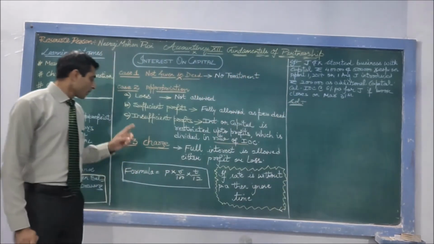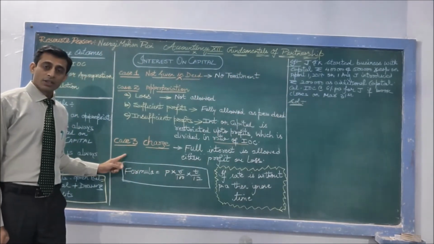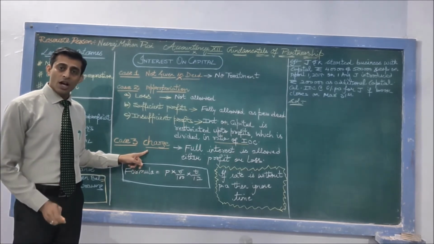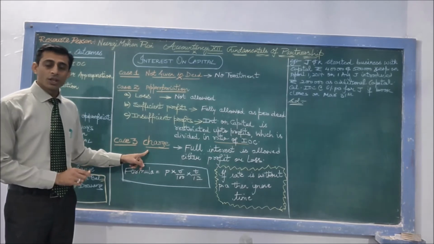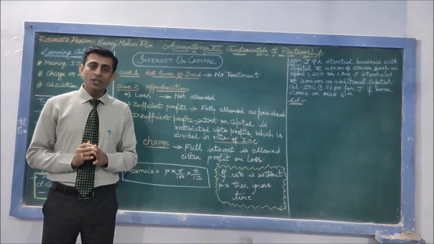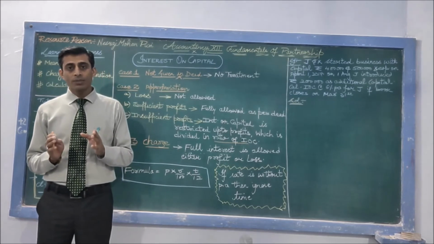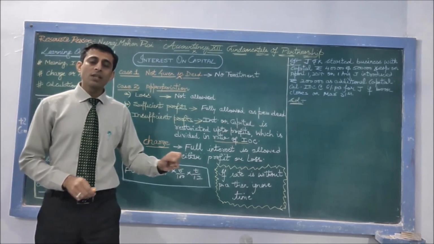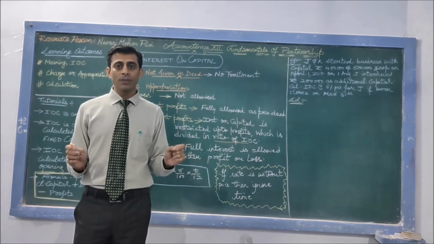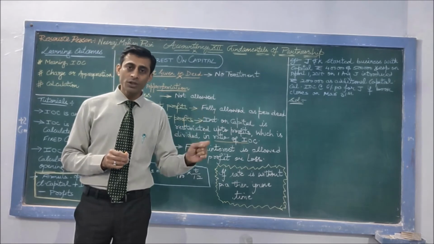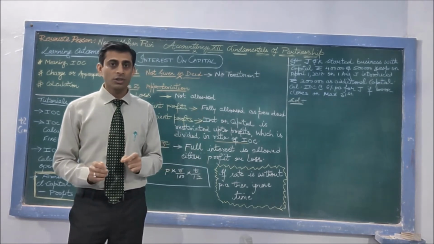Moving on, case 3. In the third situation, when interest on capital is charged against the profits. If interest on capital is charged against the profit according to the partnership deed, then interest on capital is fully allowed to all the partners, irrespective of whether the firm has profits or losses.